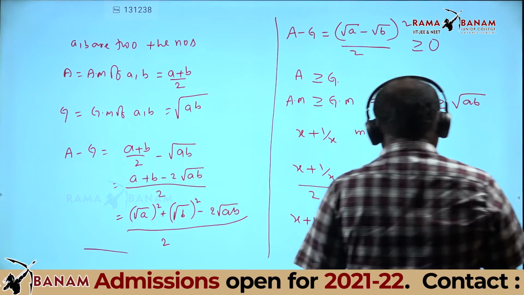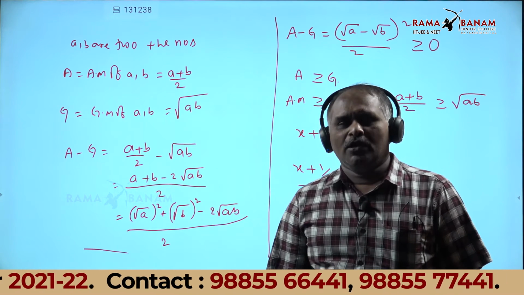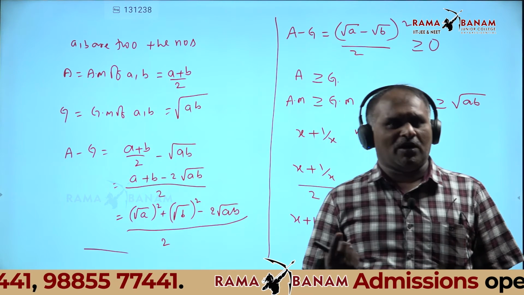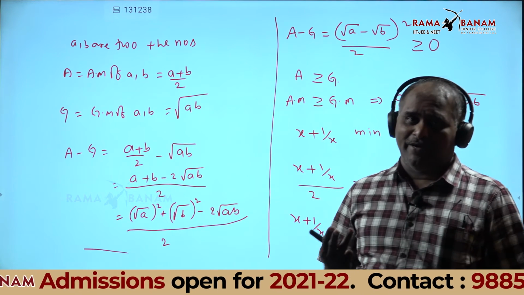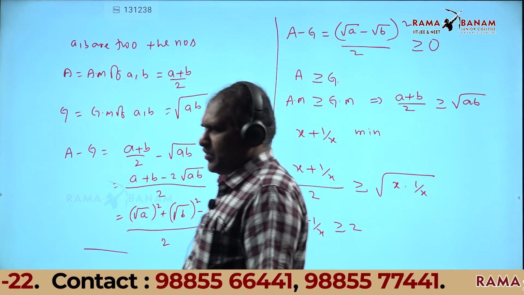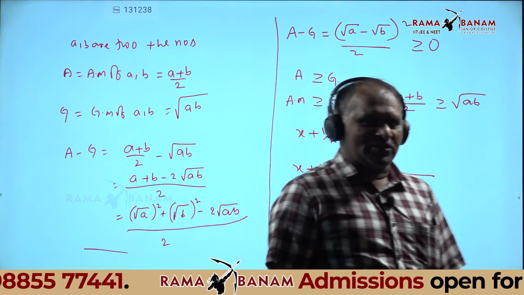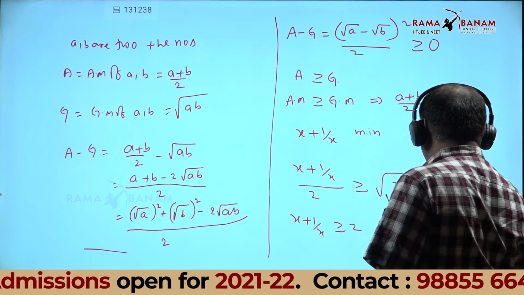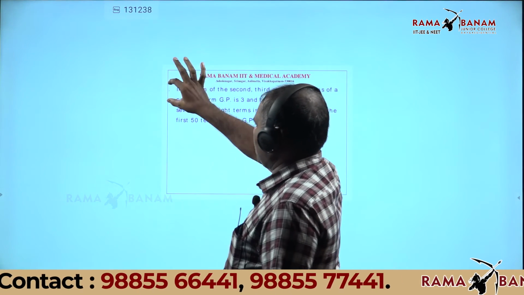Next, these points are based on geometric progression. In geometric progression, first you find the terms. What are the formulas? The sum of n terms, the sum of infinite terms of a geometric progression, the geometric mean, and finally the relation between the arithmetic mean and the geometric mean. This is the one. Some small questions, write them down.